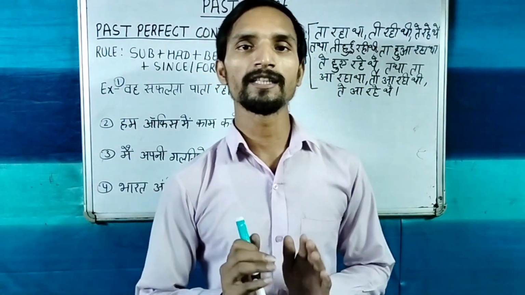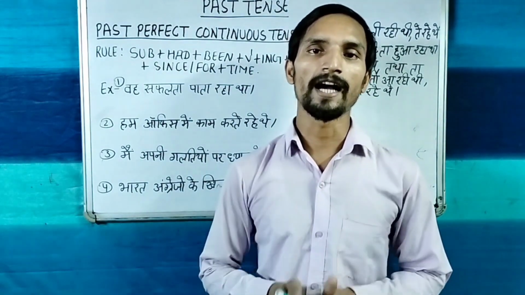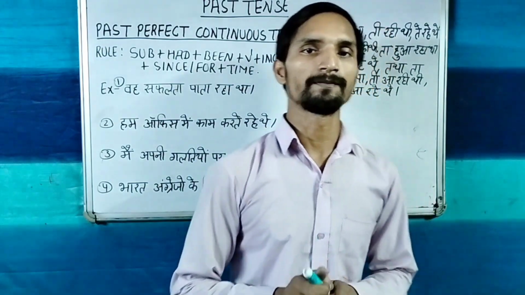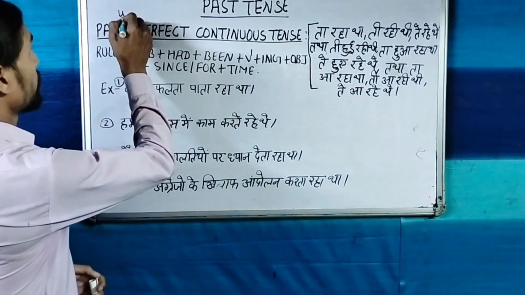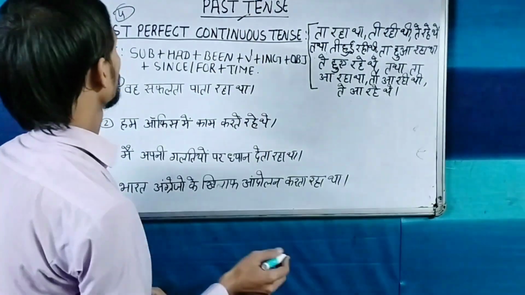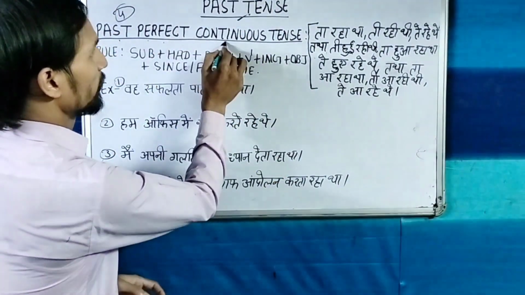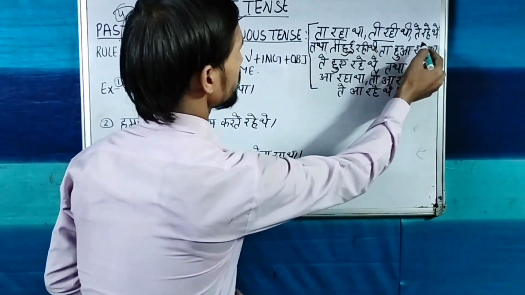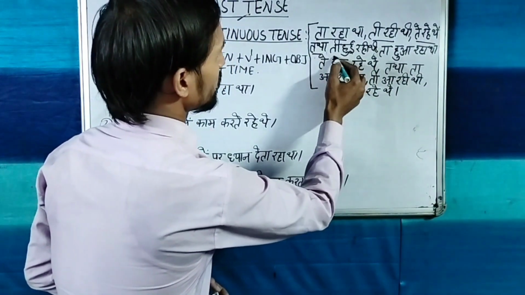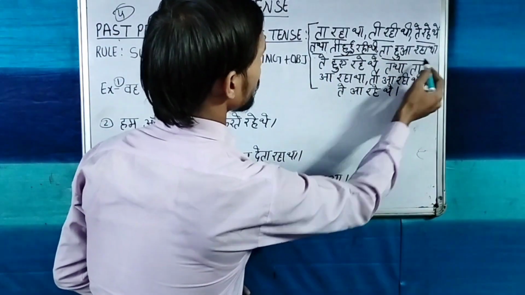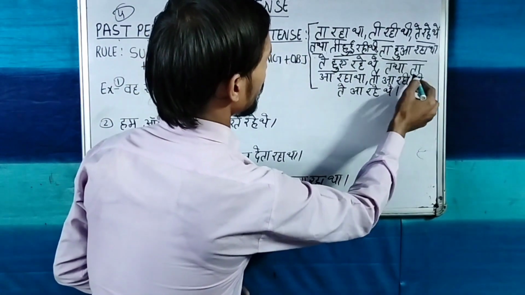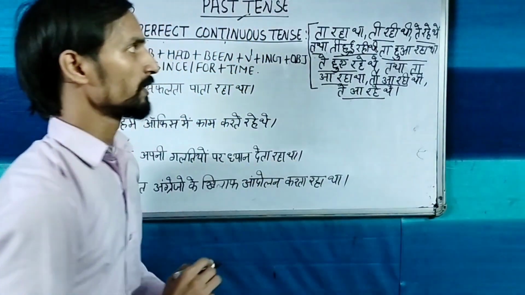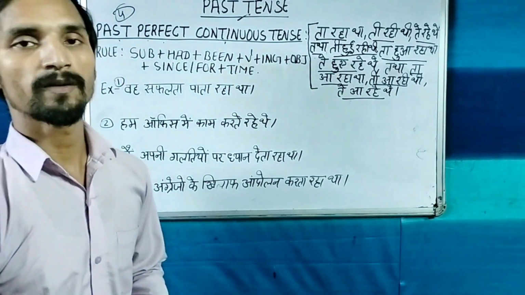Now let's know what is its structure, what is its identity, and how we can translate these sentences into English. So now it is the fourth part of the past tense, past perfect continuous. Now its identity with main verb ता रहा था, ती रही थी, ते रहे थे, तथा ता हुआ रहा था, ती हुई रही थी, ते हुए रहे थे, तथा ता आ रहा था, ती आ रही थी और ते आ रहे थे. So this is the identity of the past perfect continuous tense.